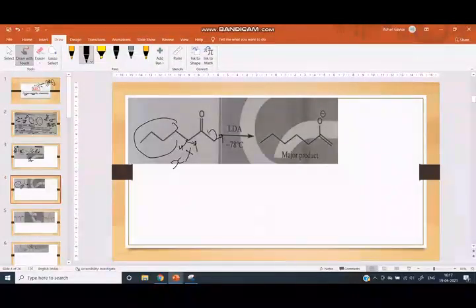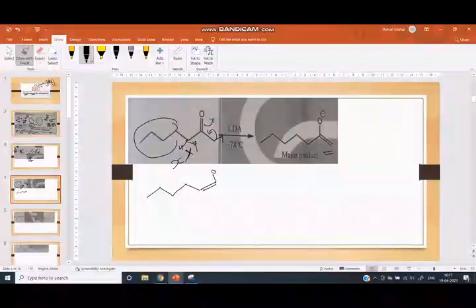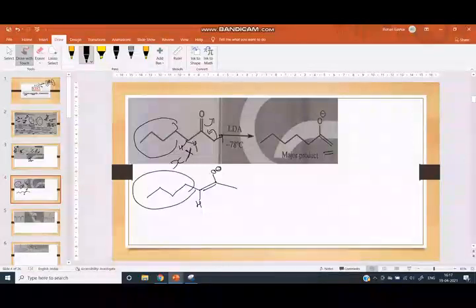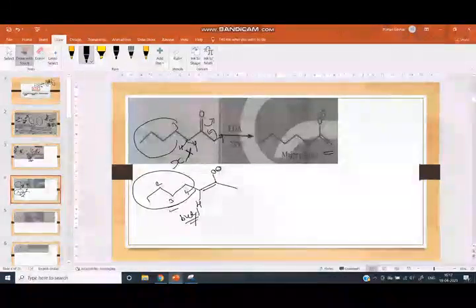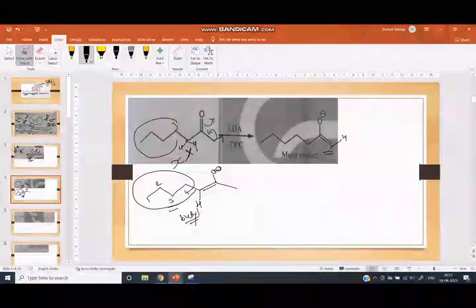Therefore it abstracts this proton and the enolate is formed here, not at the other position. After removal of the proton, the more substituted enolate would form because of this 1, 2, 3, 4 butyl group chain, which is more substituted. Here there are only hydrogens, therefore it is less substituted.